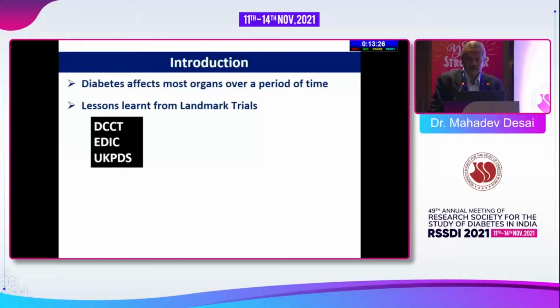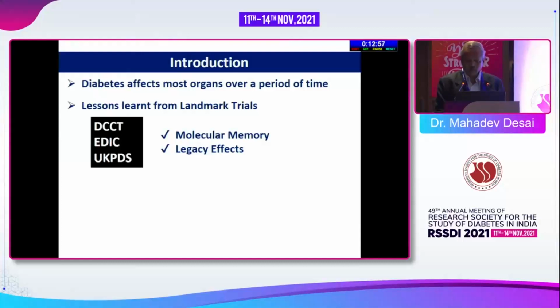With these trials, we have followed up as much as 26 years of the control of diabetes, intensive versus regular. And what we have learned is what we now talk about frequently, the molecular memory and legacy effects. That means if the person is subjected to hyperglycemia for a long time, he is likely to have more complications. And if the person has normoglycemia over a period of even a few years, then the chances of complications remain very low.